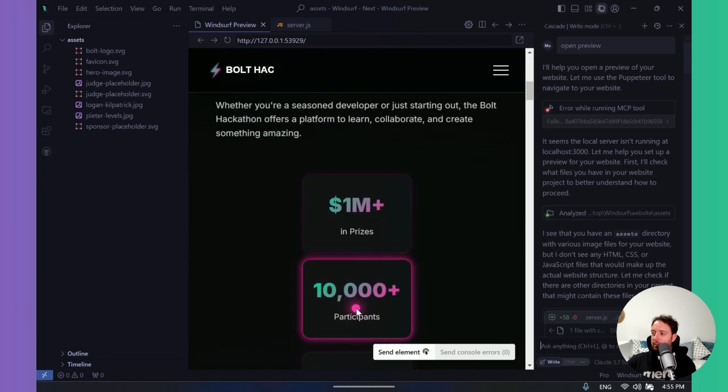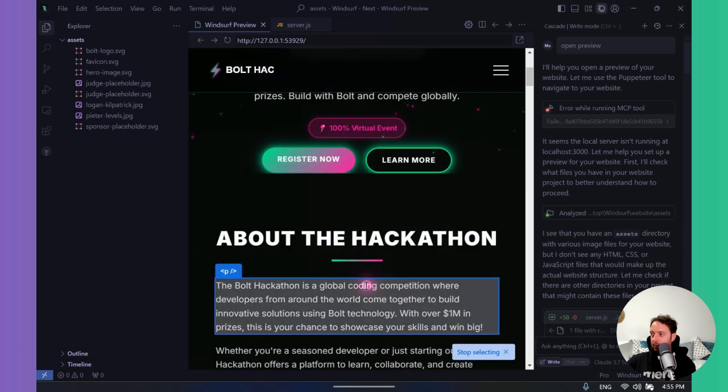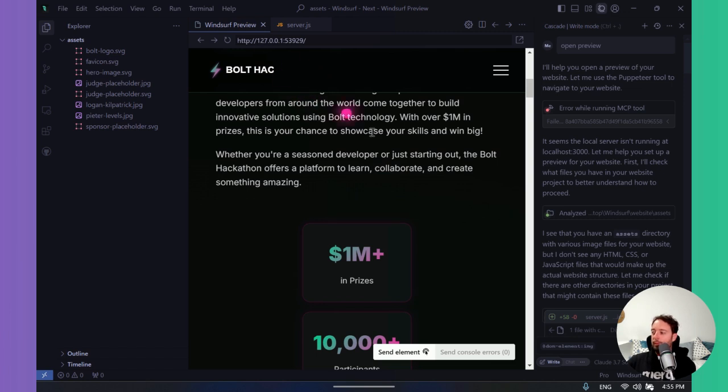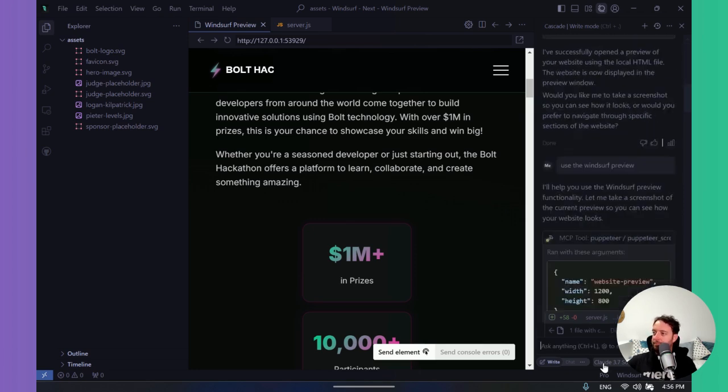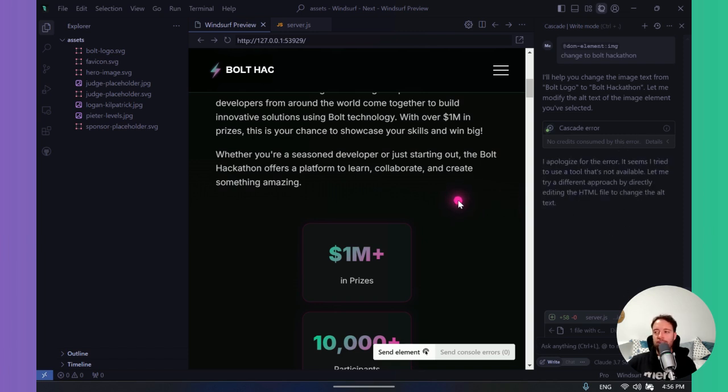But there's always going to be a few mistakes. So they also have this element thing. Look, it works really, really well. You can see that it works really fast. This was a Bolt hackathon website that I was making. So actually it's not written correctly there. So I can just select that and say change to Bolt hackathon. Okay, and it will just change this here. So, pretty cool. Obviously, it's not going to use a lot of credits or flows, but with plenty of credits, I wouldn't worry about that too much.